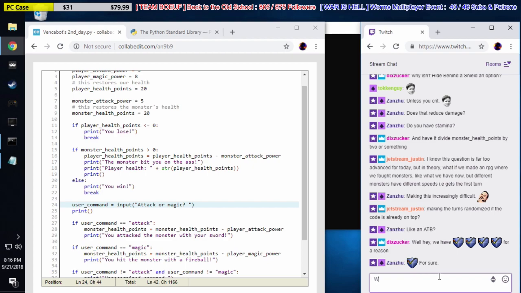Yeah, we'll see here. We've got about an hour left on stream. We could actually implement that right now, the monster speed thing. Although we don't have a way to randomize the monster speed.